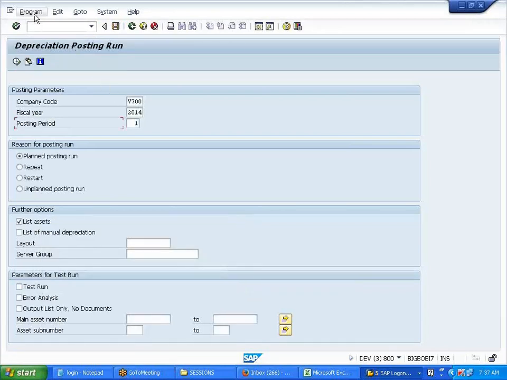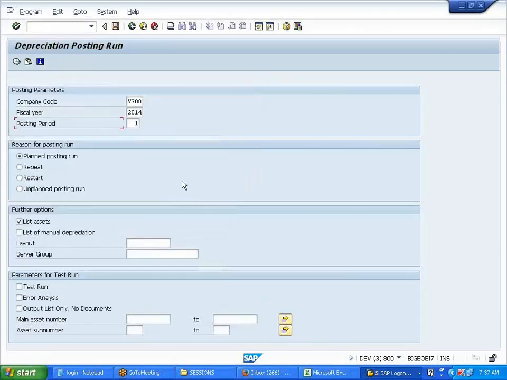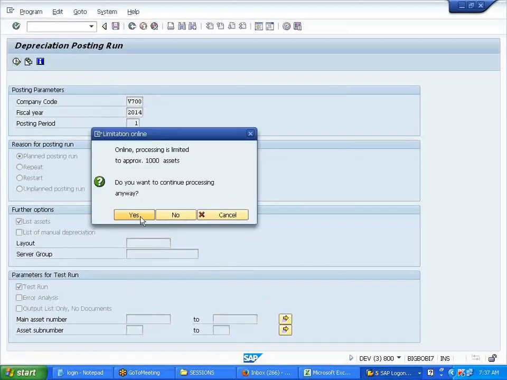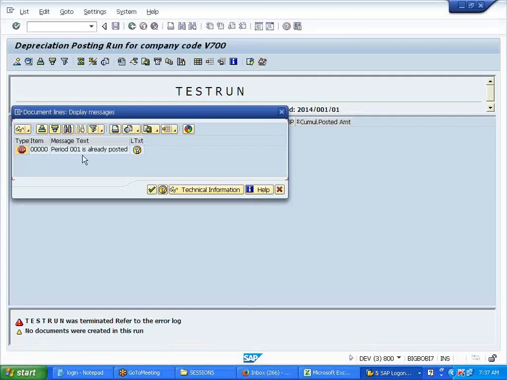Now see, I'm giving the same first period. If I'm trying to execute in the background, let us see first the error. See here, test run, I want to execute. See here what it says. Error message: Period 0 is already posted. Right, we posted just now.